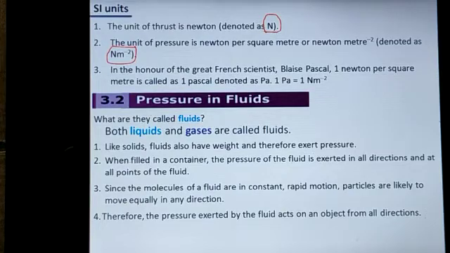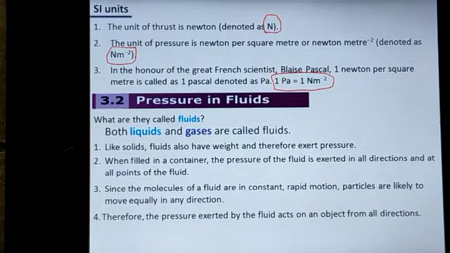In honor of the great French scientist Blaise Pascal, 1 Newton per square meter is called 1 Pascal. Note that 1 Pascal equals 1 Newton per meter square. Now you can expect this in choose the best answer.